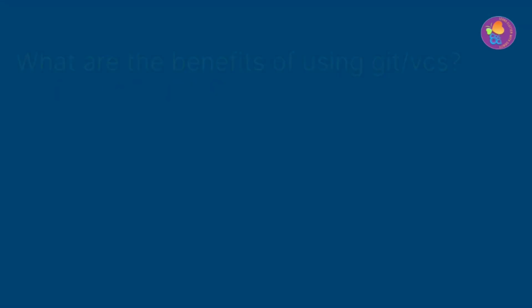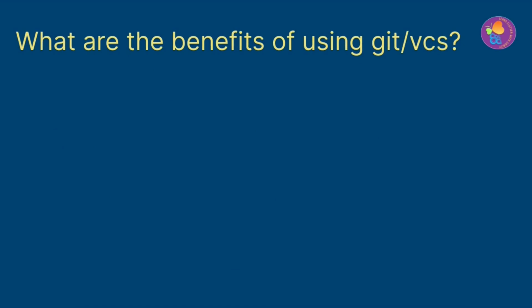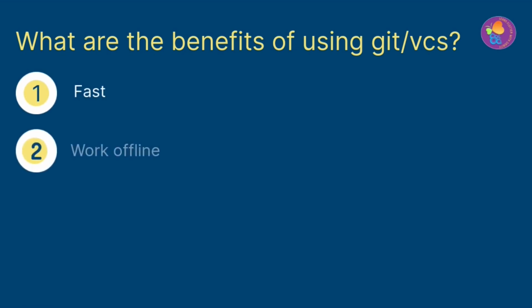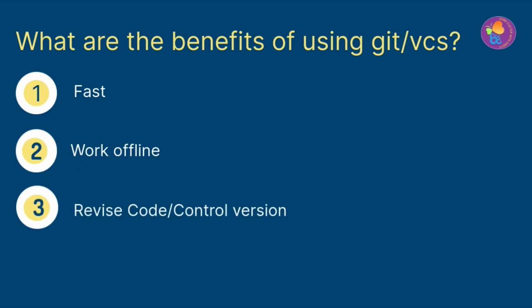Now, let's understand the benefits of using Git or VCS. The biggest advantage of using Git is that it is fast, and it can also be worked offline. And another advantage is you can revise your code. Let's say we did some work on the project today. If we want to go back to yesterday's work after doing some work tomorrow, we cannot go back to previous work if there's no manual backup. So by using Git or VCS, we can go back to the code any day and we can revise what we did on which days.